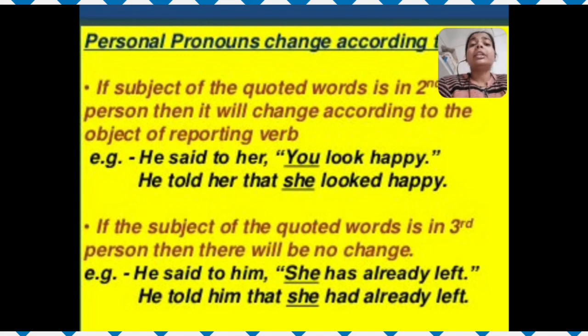He told him that she had already left. The statement within the inverted commas is in present perfect tense, so it has changed into past perfect, and "she," as the third person, remains as it is.